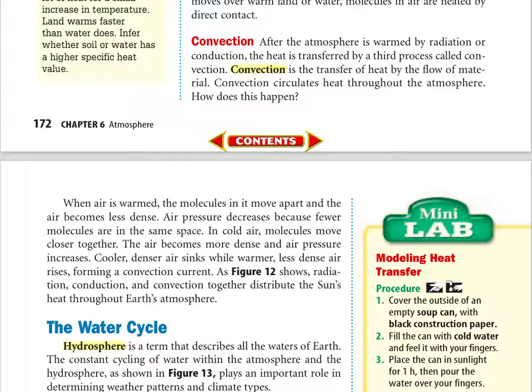In cold air, molecules move closer together. The air becomes more dense and air pressure increases. Cooler, denser air sinks, while warmer, less dense air rises, forming a convection current. As Figure 12 shows, radiation, conduction, and convection together distribute the sun's heat throughout the atmosphere.